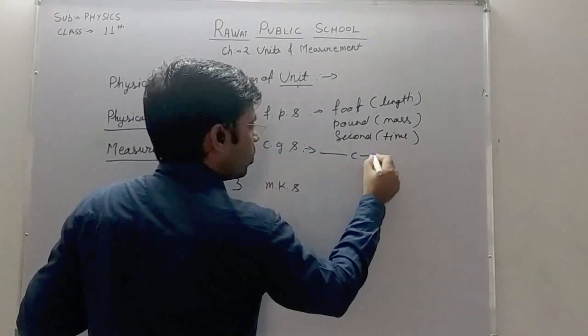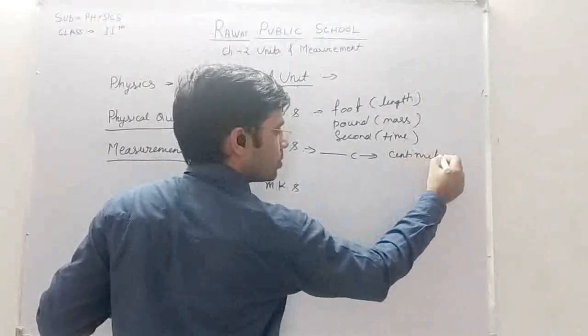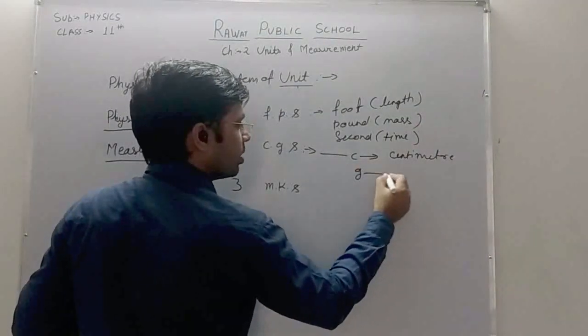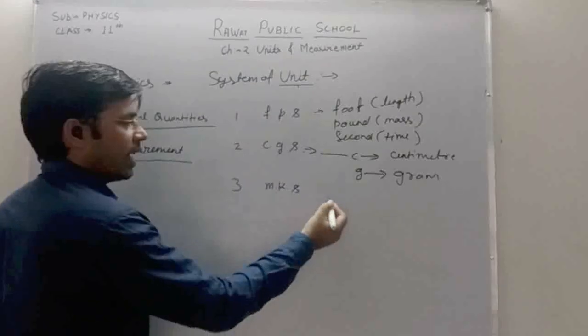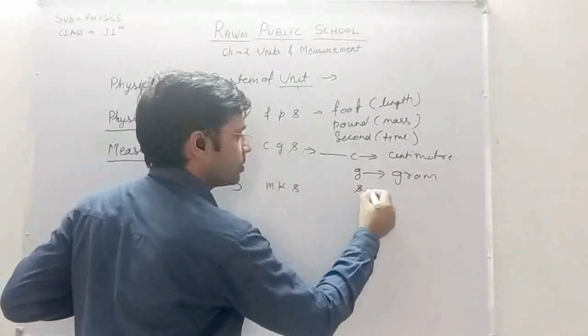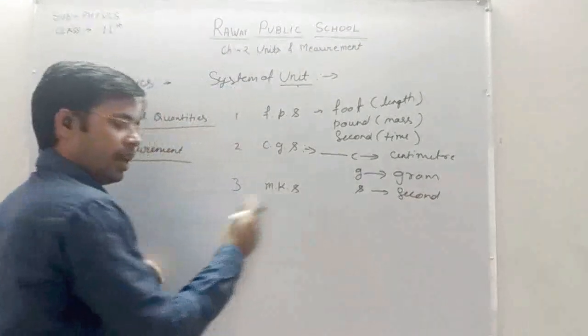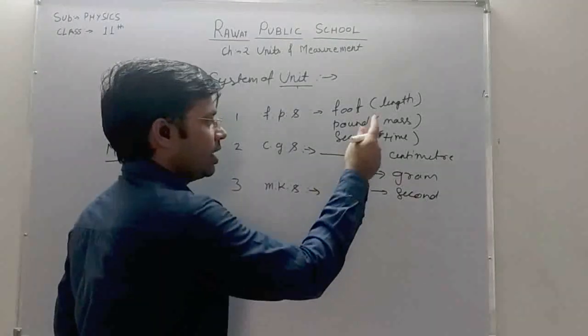Now in CGS, C stands for centimeter, G stands for gram, and S again stands for second. In MKS, similarly, it measures length, mass and time.